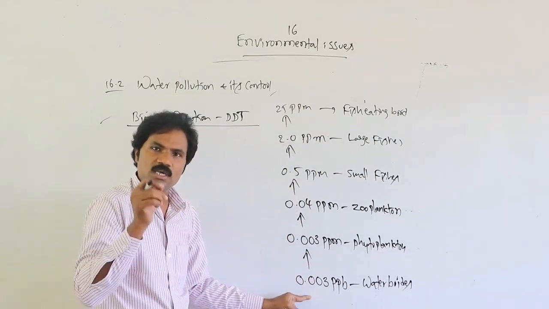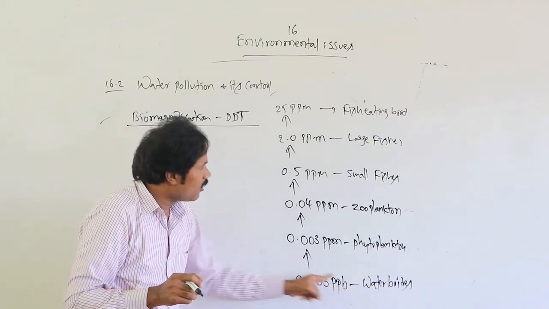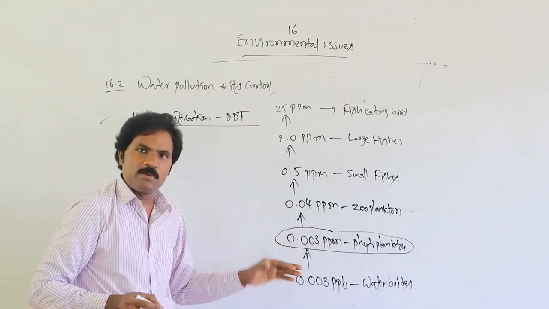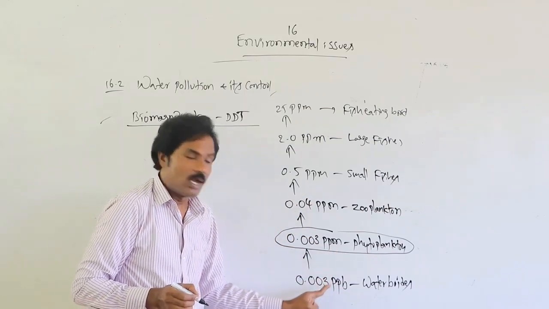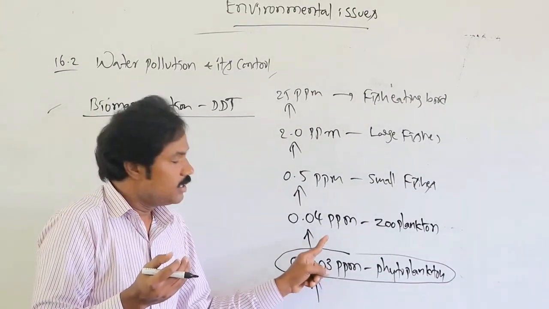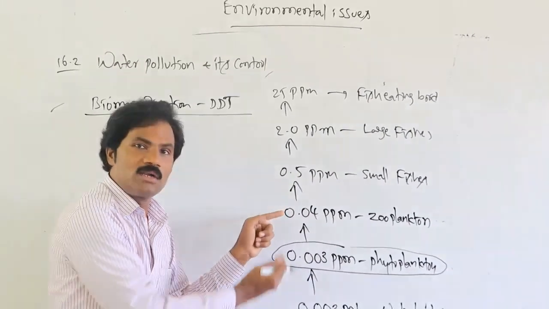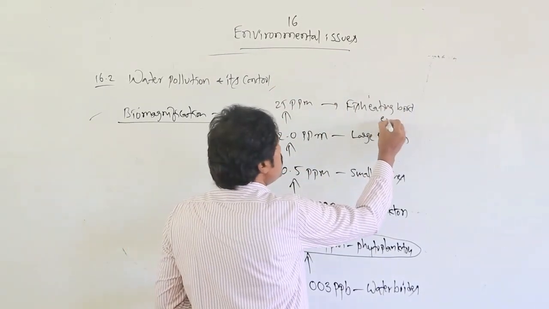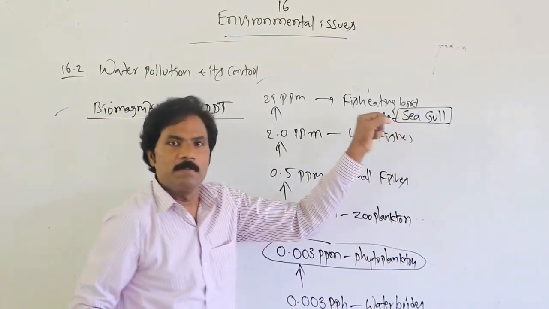What about the water bodies? The concentration level is under 0.003. But they did not mention this one, so for understanding purposes I represented it, even though billion is there and billion is there. While going from here to there, the concentration increases a little bit. Why? Because zooplankton must take it: phytoplankton is eaten by zooplankton, and zooplankton is eaten by the next level, according to the food level. An example of a fish eating bird is the seagull. It is the name of the bird.